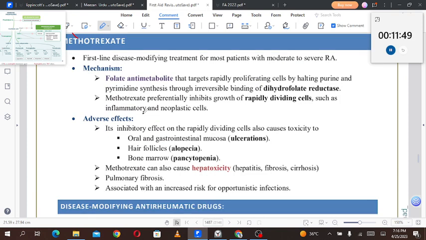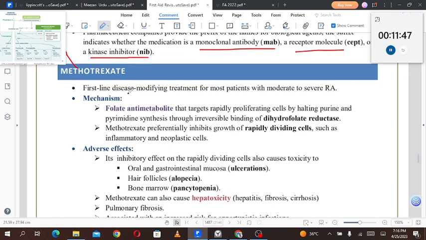So now let's move on to methotrexate. Methotrexate is the first line DMARD, that is, disease modifying agent for rheumatic disease. It is the disease modifying treatment for most patients with moderate rheumatoid arthritis. Mechanism: folate antimetabolite that targets rapidly proliferating cells by halting purine and pyrimidine synthesis through irreversible binding of dihydrofolate reductase. Methotrexate preferentially inhibits the growth of rapidly dividing cells such as inflammatory and neoplastic cells.